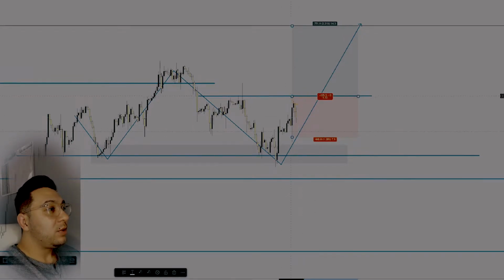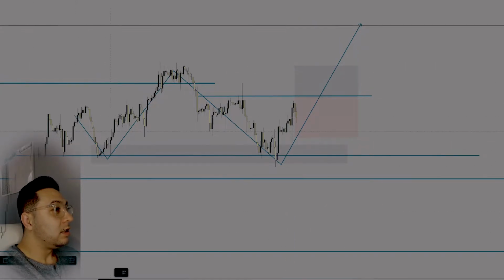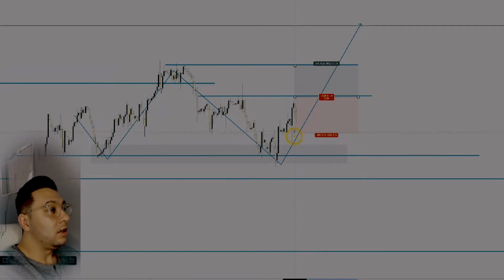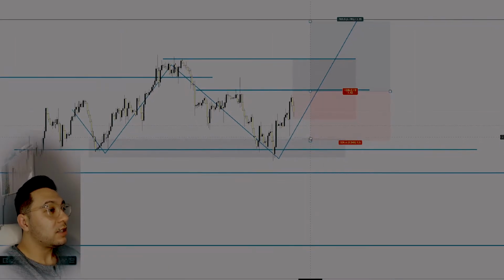On a break of this would be a very nice impulse move or impulse breakout trade. You either target here, this previous high, or target the next major key level here, which is 35,700, 35,750, around that range. But yeah, this doesn't look like a bad setup at all, and neither does this. These are both very possible situations.